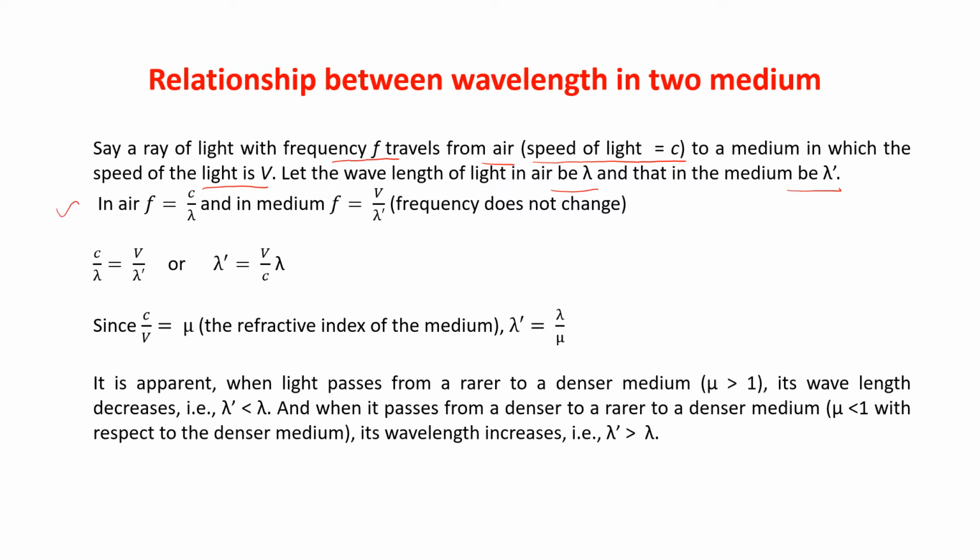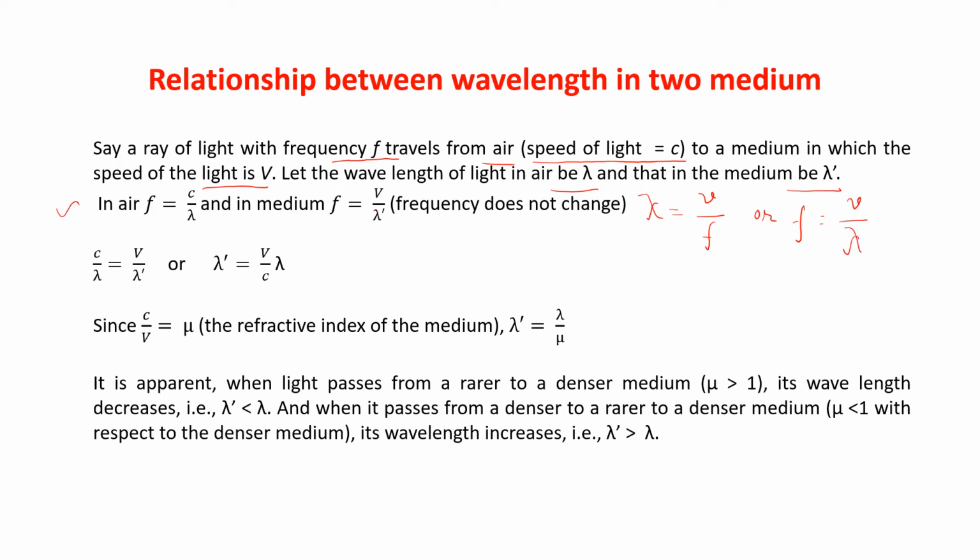In air, f is equal to c by lambda and in the medium f is equal to v by lambda dash. Now from where are we getting this? We know, children, lambda is equal to v by f. From there, f is equal to v by lambda.